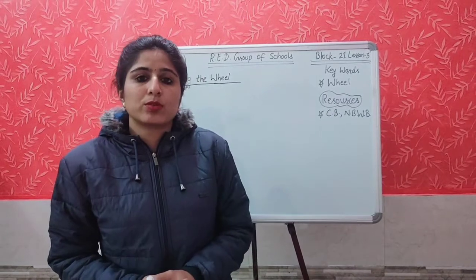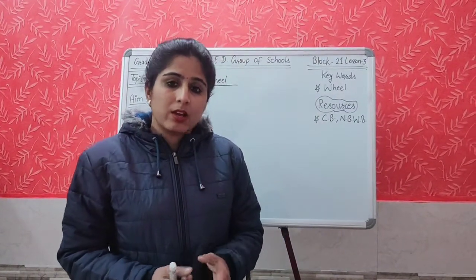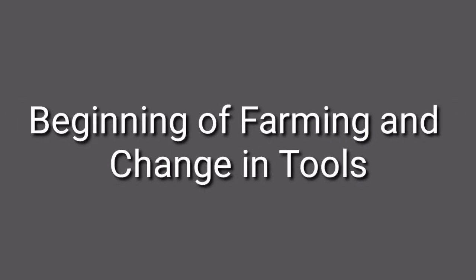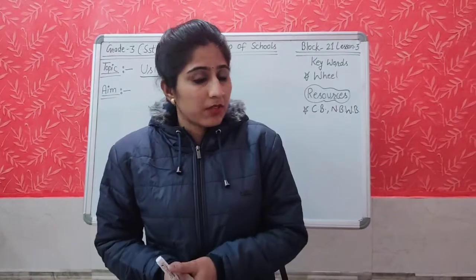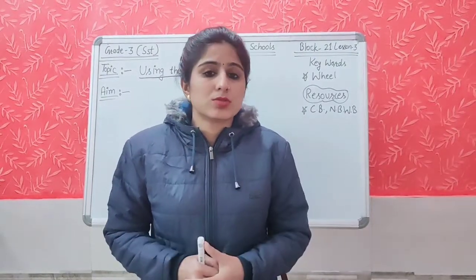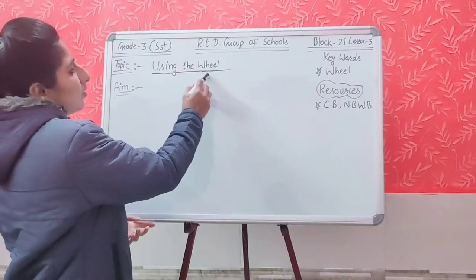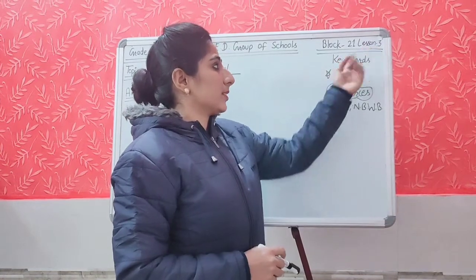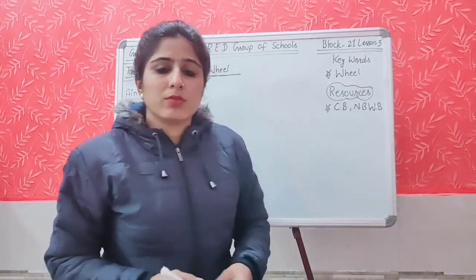Students, as you know, block 21 is going on, and in the previous class, we have completed lessons 1 and 2. Beginning of farming and change in tools. Means how the early humans started farming, and after starting farming, how their tools were changed. And today we are going to read about using the wheels. This is our today's topic. Block 21, lesson 3. Keywords for today's class: wheel, resources, content book, notebook and workbook.